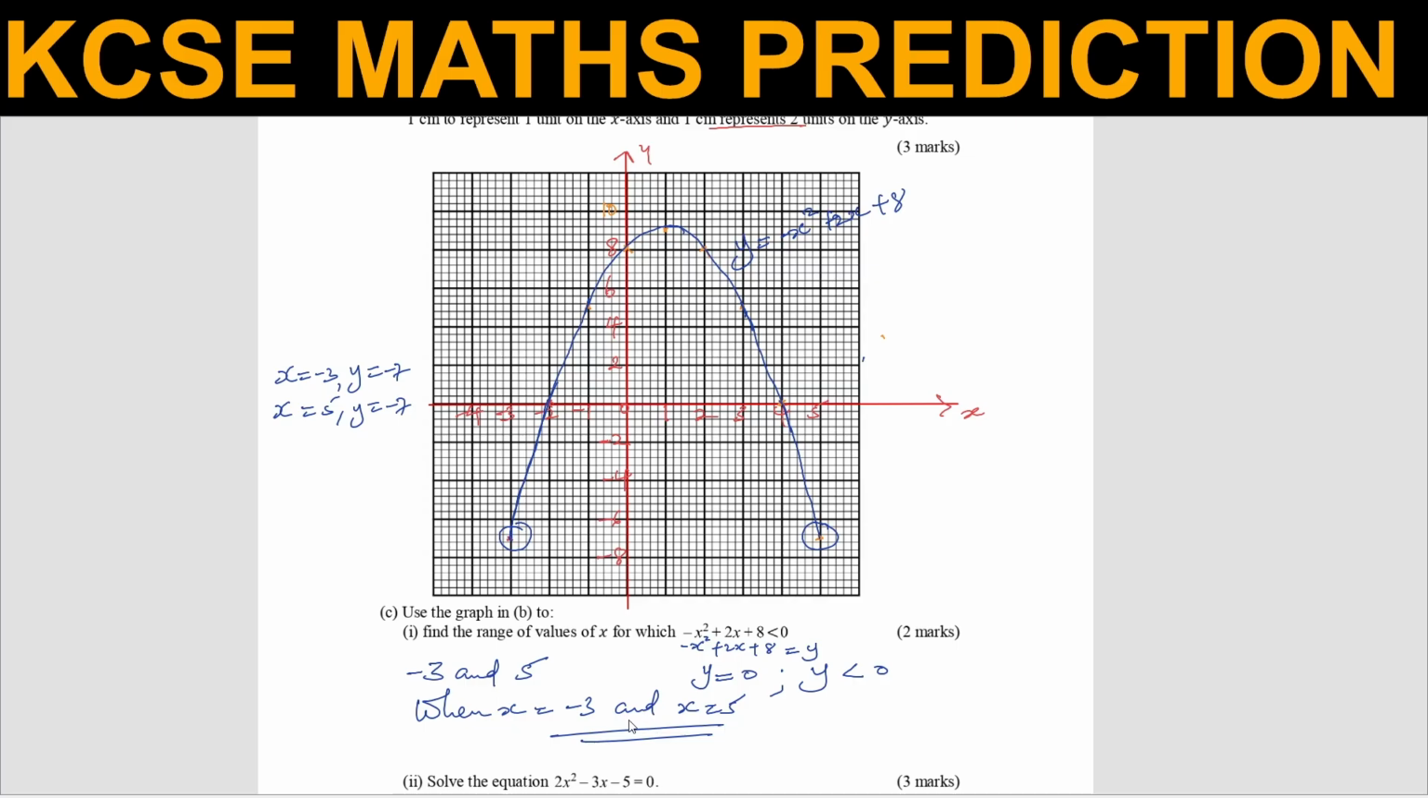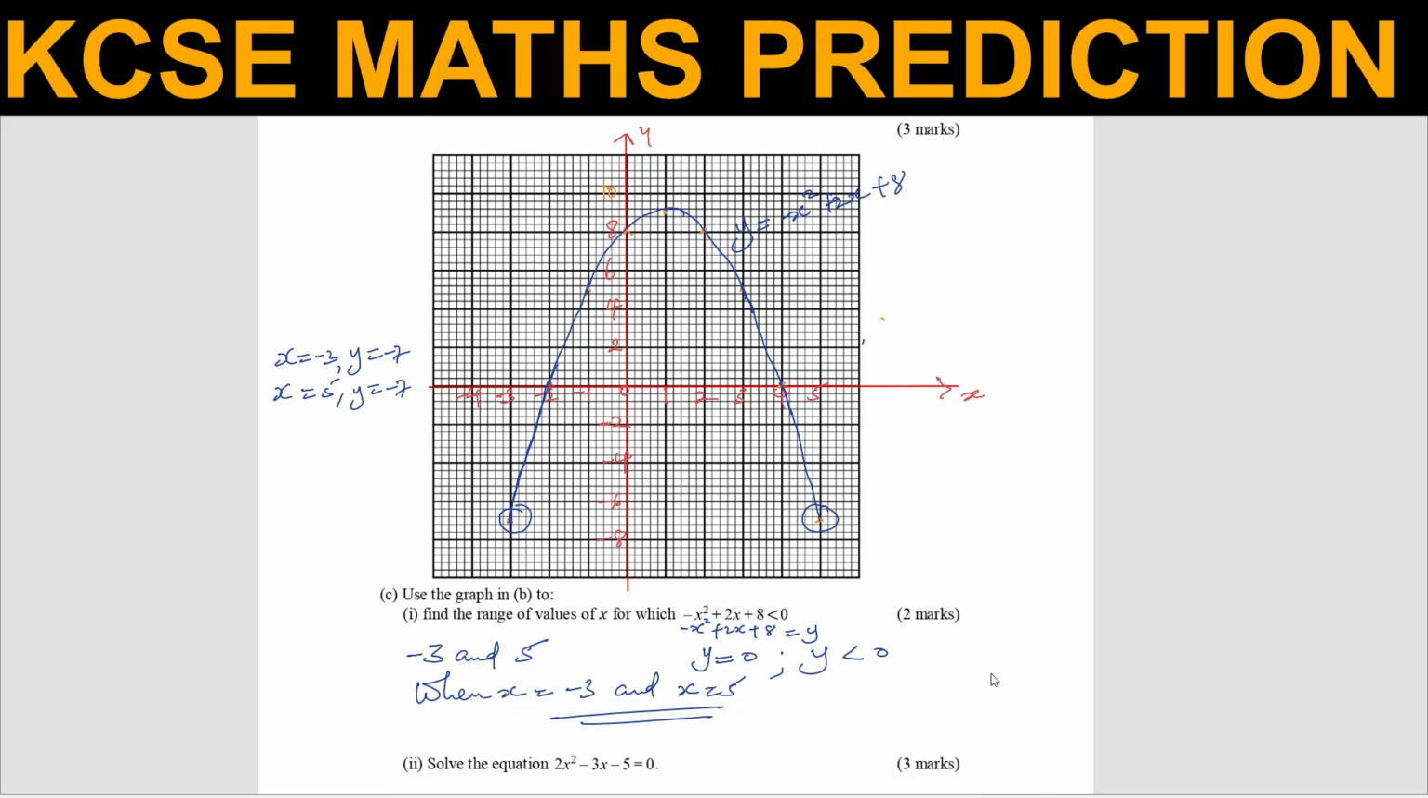And I have demonstrated using the table of values, and also from the graph you can see the ones that I have circled there. When x is -3, the value of y is less than 0, and also when you look at when x is 5, again is the same. We go to the next one.